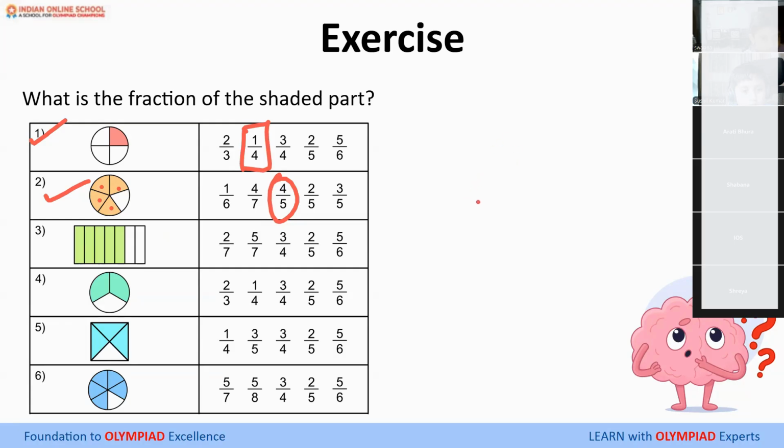You're on mute, Vaishnavi, if you're speaking. 5/7. 1, 2, 3, 4, 5 out of 7. Correct. Akrit, what's for the fourth one? 2/3. Very good. Shania, what's for the fifth one?